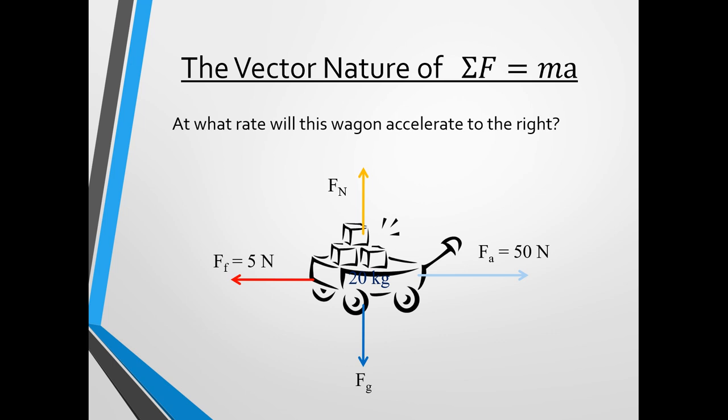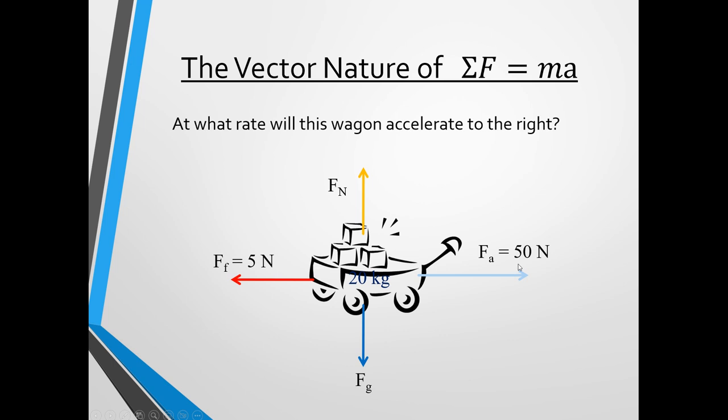The vector nature of force diagrams. At what rate will this wagon accelerate to the right? So we have a situation where we have a 20-kilogram wagon. There's the force of gravity pulling down on it, but that is counteracted by the ground it's sitting on, which is the normal force pushing up. So we've actually not even written in those two forces because they're perfectly canceling out.